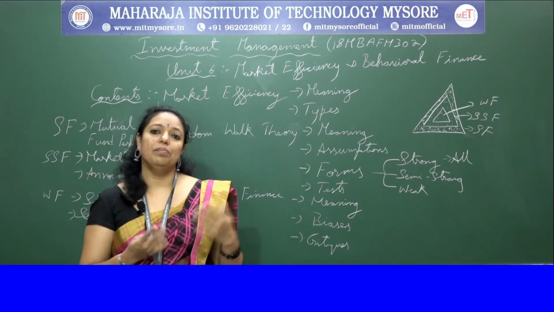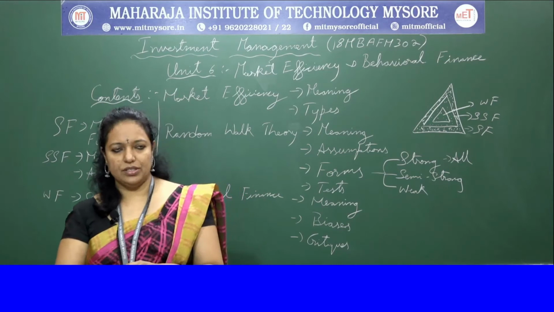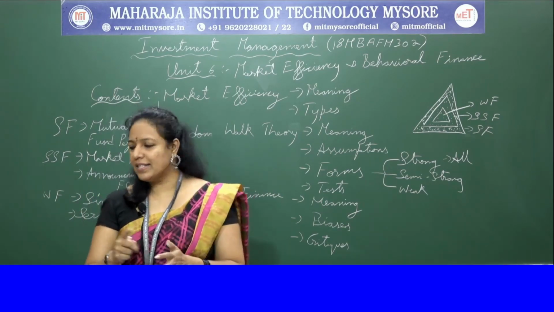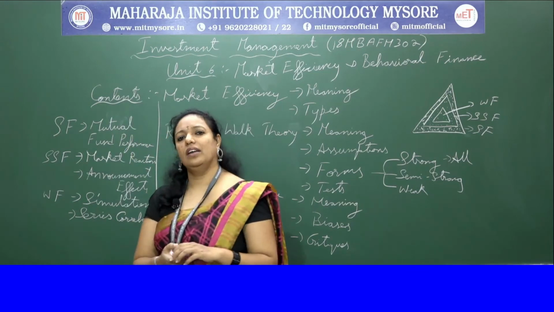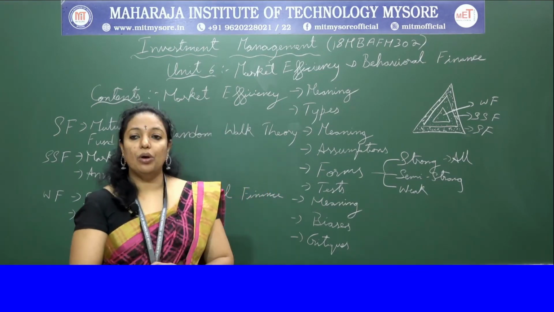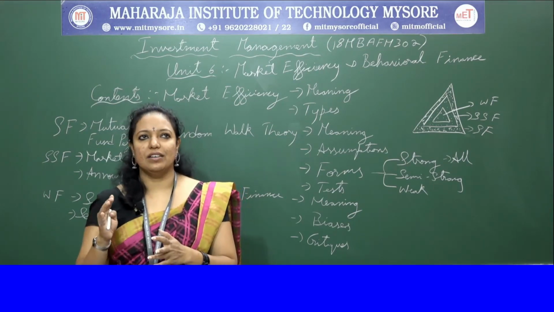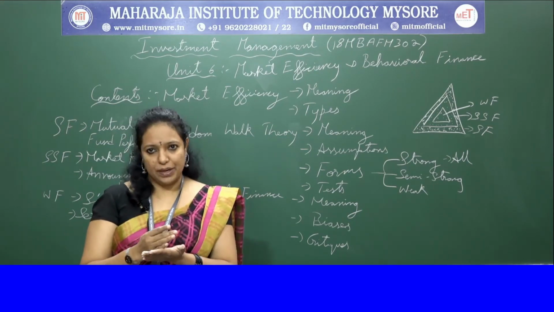To test that, many were giving their contributions. But in 1964, Mode took up the test called series correlation test. In this test, he found the series correlation of weekly security prices.